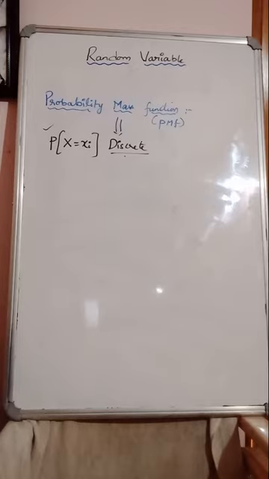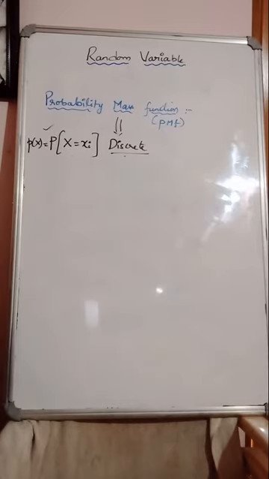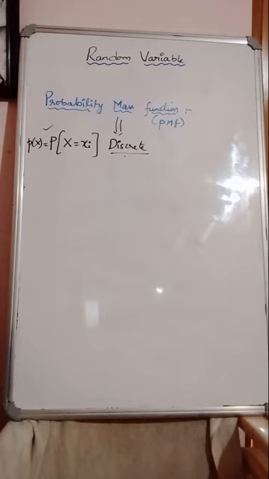What is the definition of probability mass function, PMF? Let X be a discrete random variable and p of x be a function such that small p of x equals probability of X equals xi. Then that becomes the probability mass function. Here X is a discrete random variable. Remember, PMF always follows a discrete random variable.